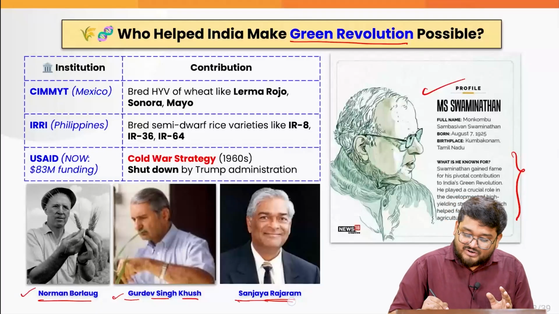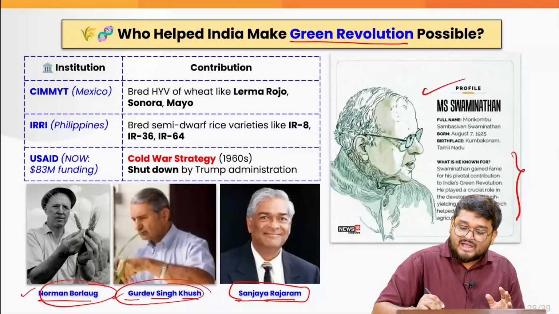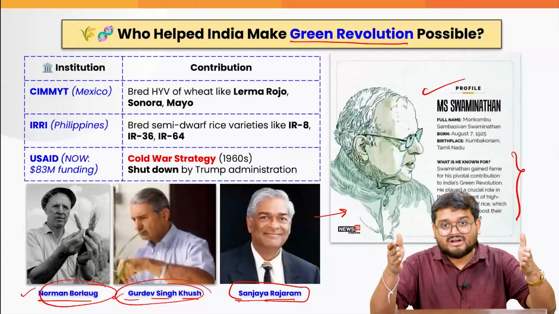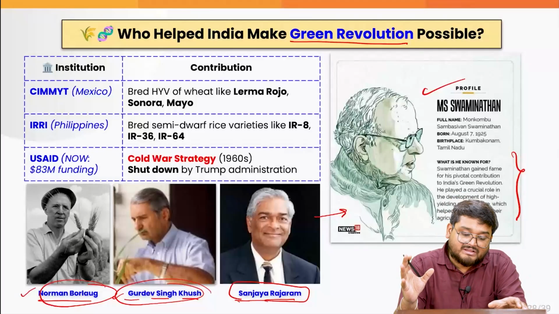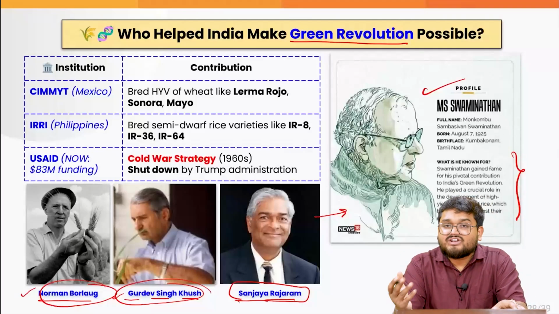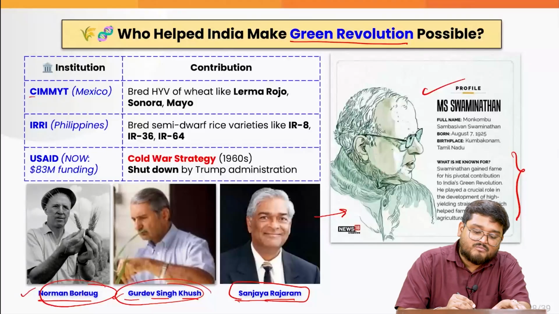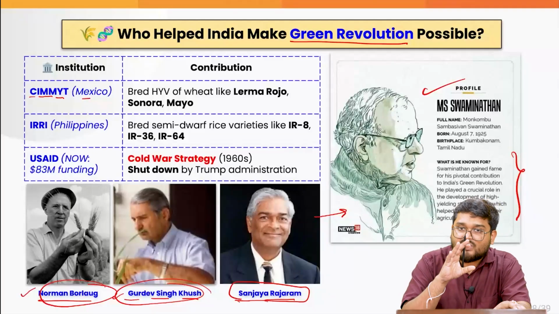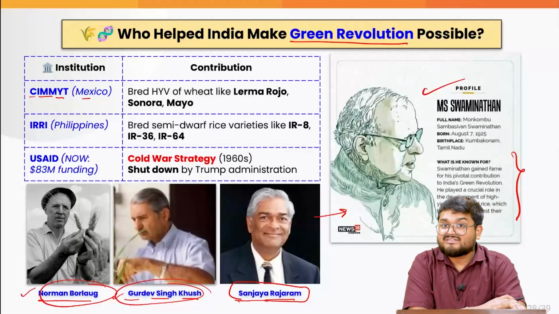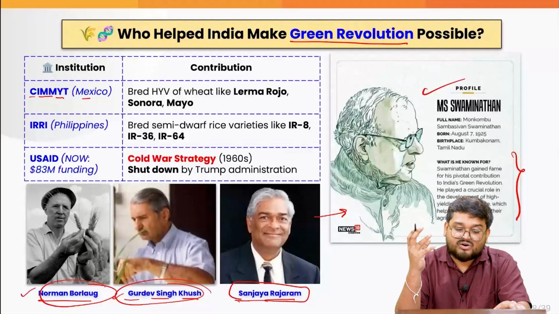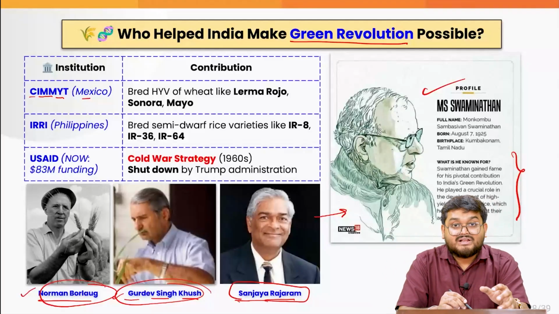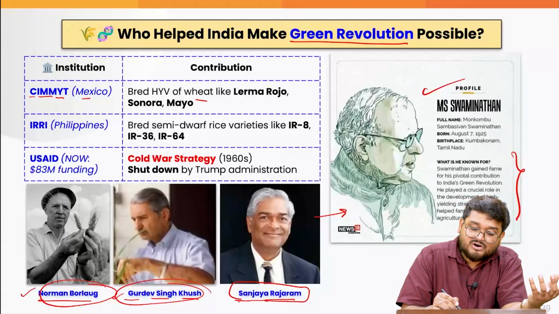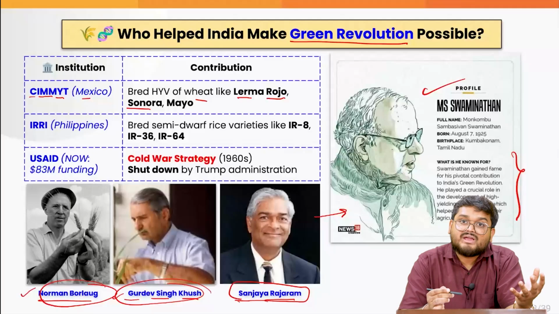This is where these three individuals, including MS Swaminathan, talked about how the Green Revolution was successfully implemented. Now, we also have institutions such as CIMMYT, whose full form is in Spanish, but the headquarters is in Mexico, and this is a very important organization that supported us in high yielding variety seeds of wheat, such as the varieties Lerma Rojo, Sonora and Mayo, right?